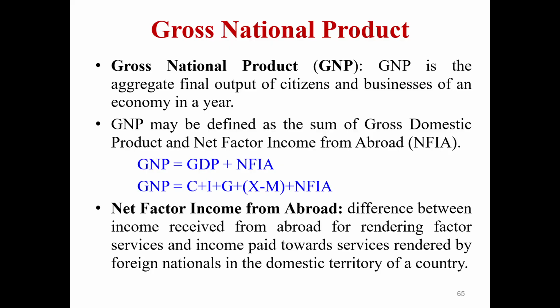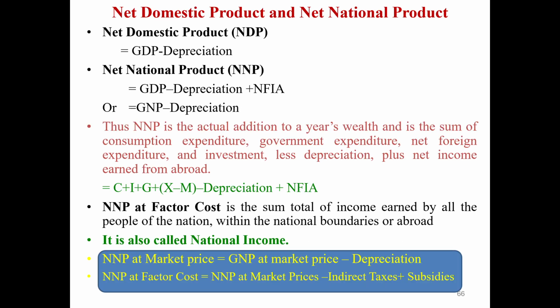Next we will discuss gross national product. Gross national product is the aggregate final output of citizens and businesses of an economy in a year. GNP is the summation of GDP plus NFIA, where NFIA means net factor income from abroad. Net domestic product is the difference between GDP and depreciation. Net national product is the difference between GNP and depreciation.